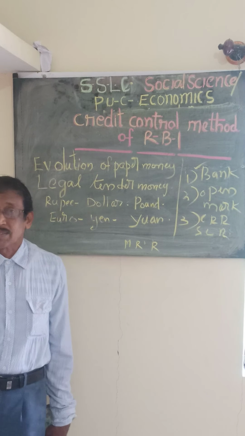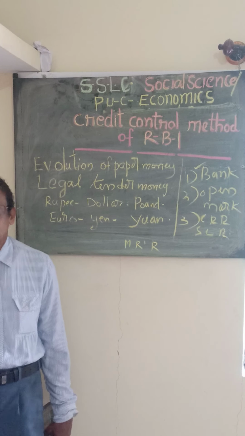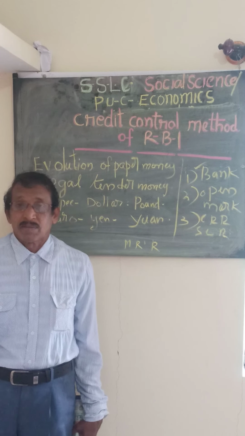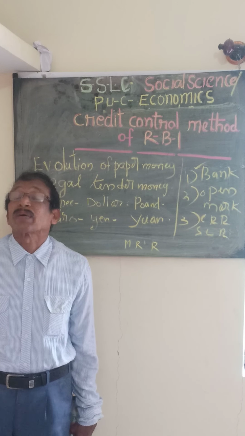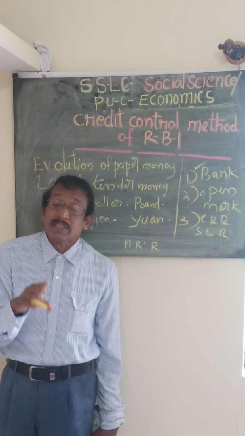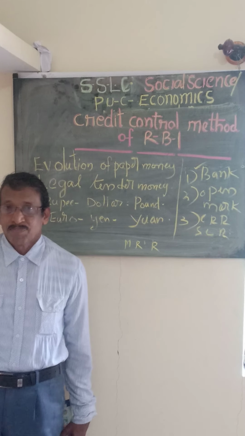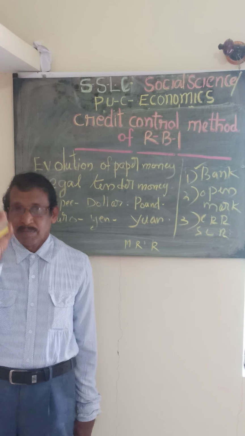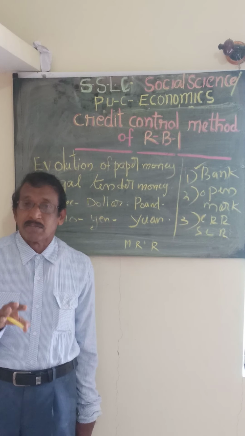Then promissory notes were issued by the government. It also made some difficulty. Lastly, paper currency issued by the government is legal tender money. Very important: legal tender money is paper currency issued by the government. The government thought that paper currency guaranteed by the government is required.